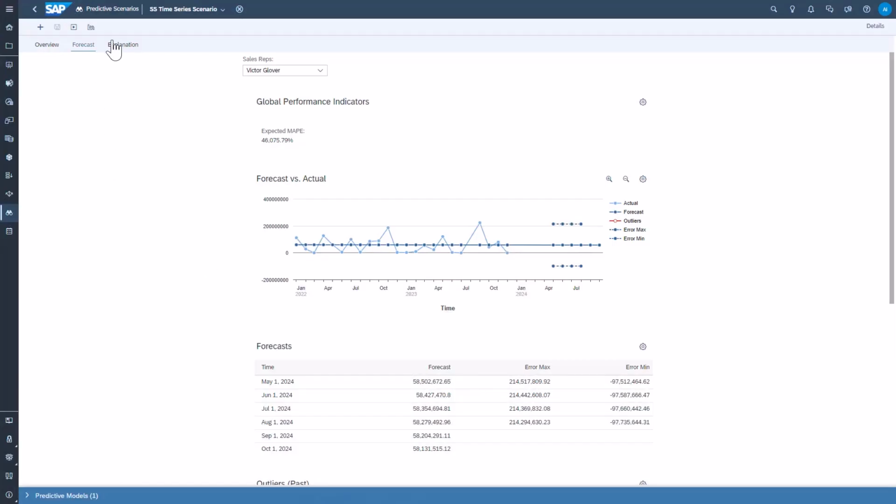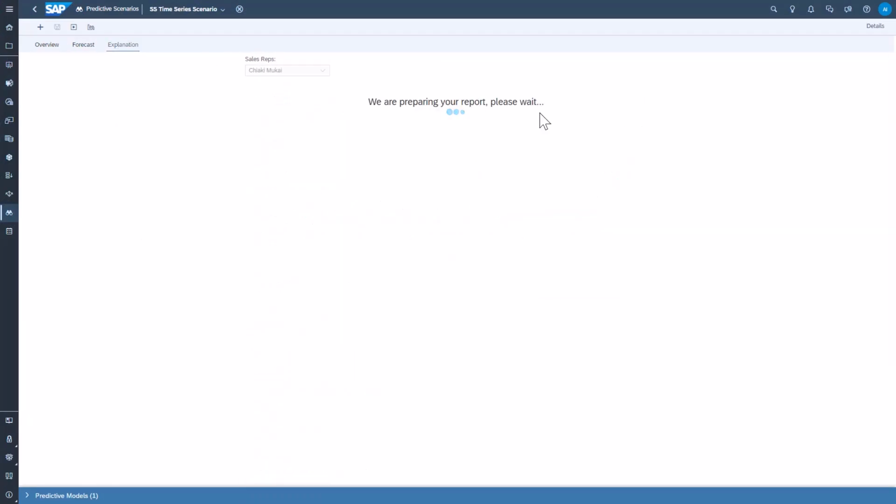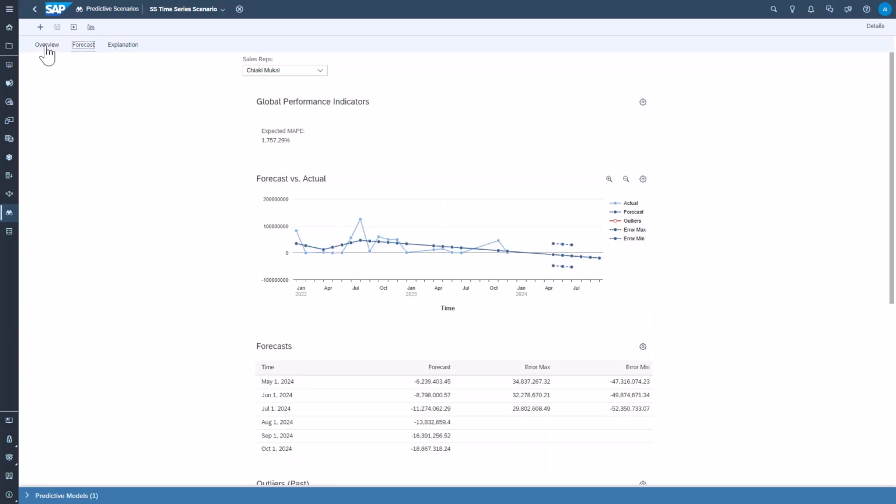No matter which predictive scenario you utilize, Smart Predict is a powerful tool in SAP Analytics Cloud that allows you to use your data in better and more meaningful ways to predict future outcomes.